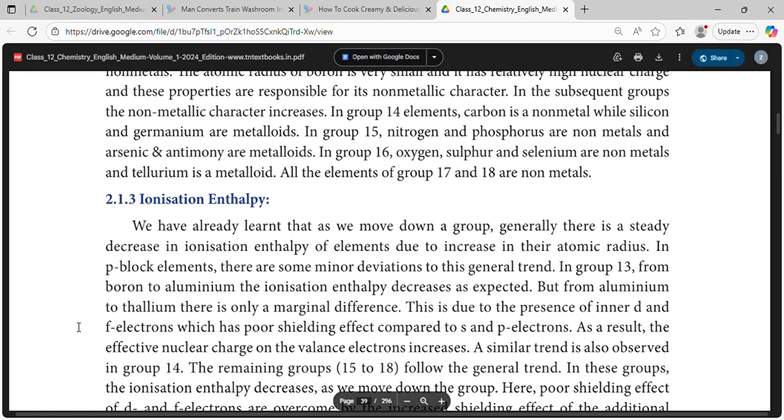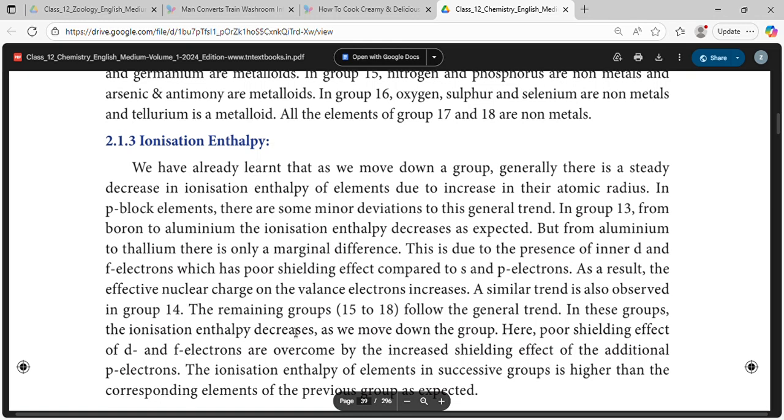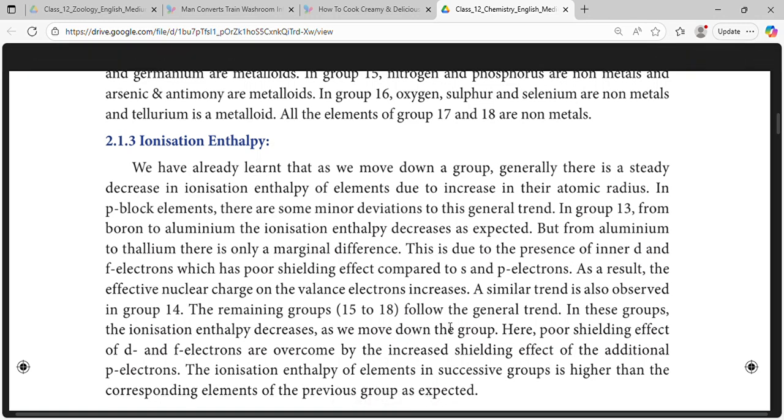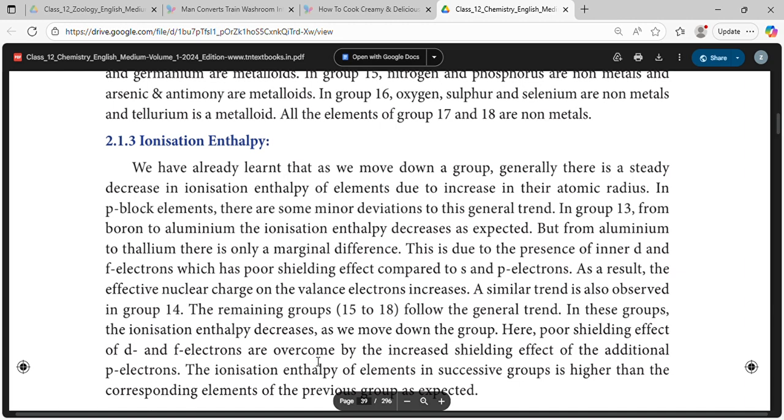This is due to the presence of inner d and f electrons, which have poor shielding effect compared to s and p electrons. As a result, the effective nuclear charge on the valence electrons increases. A similar trend is observed in group 14. The remaining groups 15 to 18 follow the general trend. In these groups, the ionization enthalpy decreases as we move down the group.